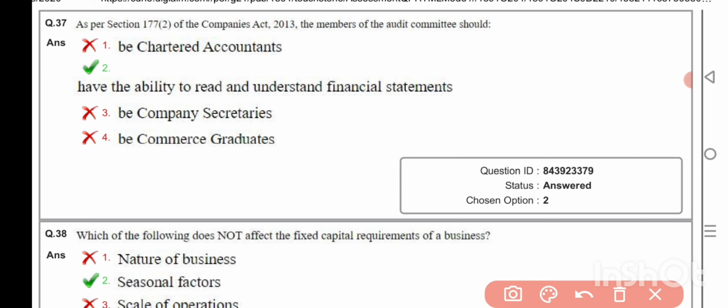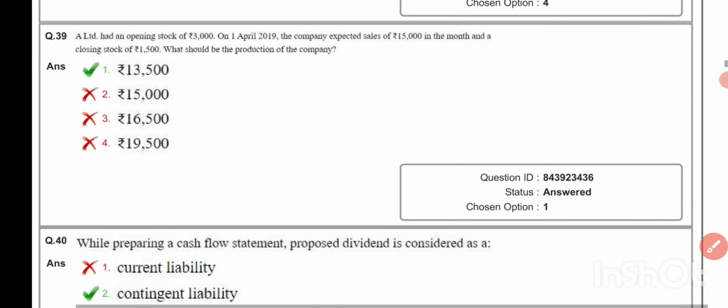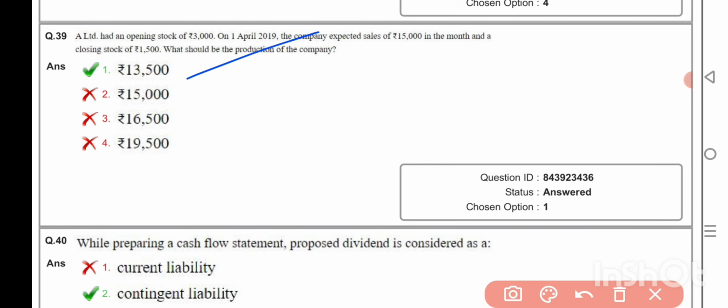Which of the following does not affect the fixed capital requirement of a business? Seasonal factors. A Limited had an opening stock of rupees 3,000 on 1st April 2019. The company expected sales of rupees 15,000 in the month and closing stock of rupees 1,500. What should be the production of the company? 13,500.